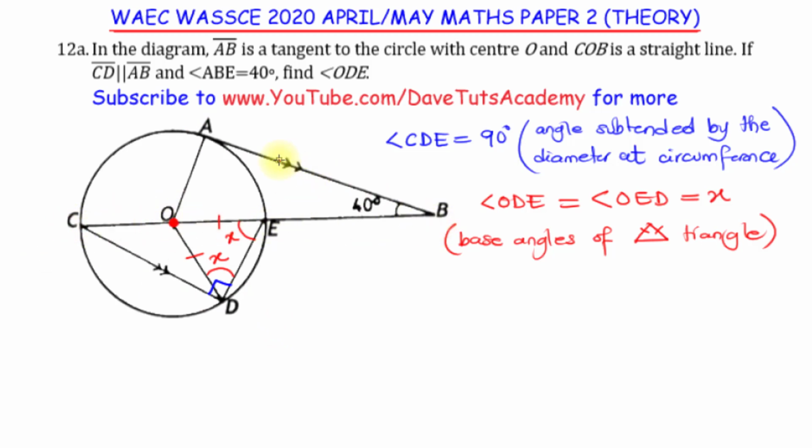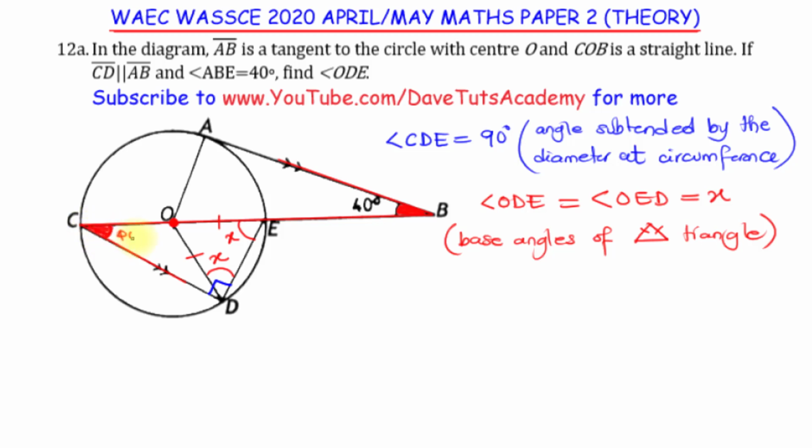If I go to this line AB and draw this straight line, and I also go to C, I can see readily that this angle here that we are given to be 40, and this angle, they are going to be equal.